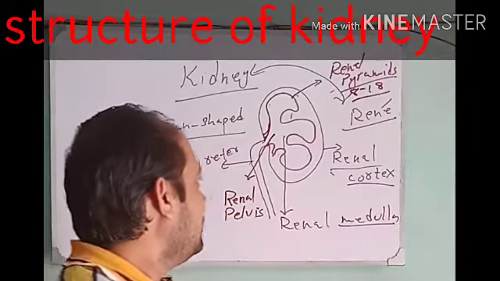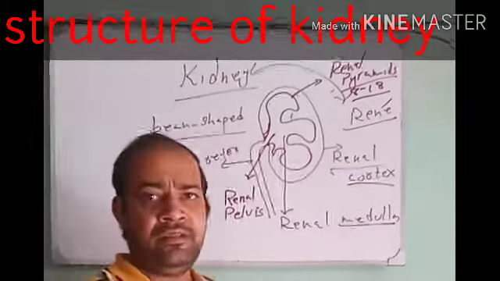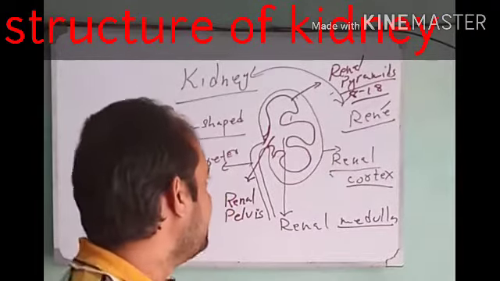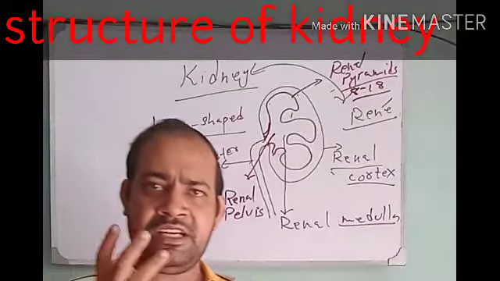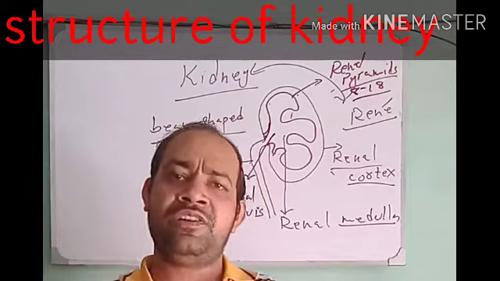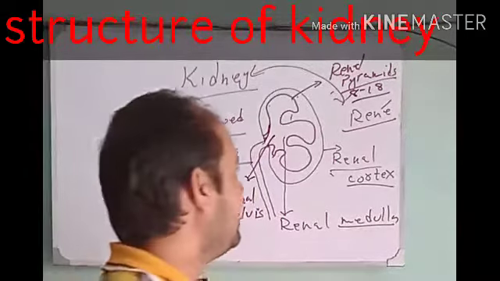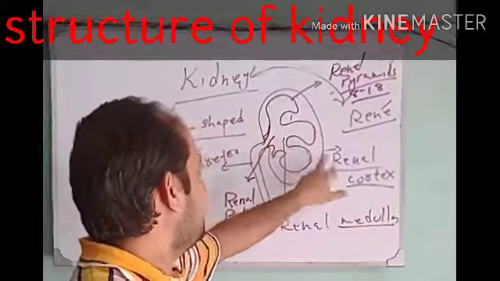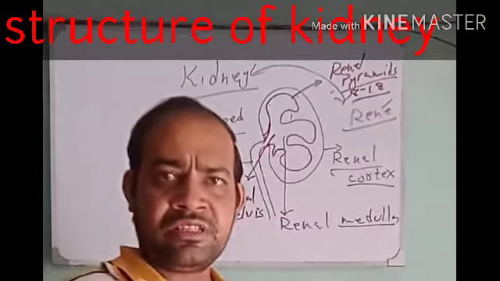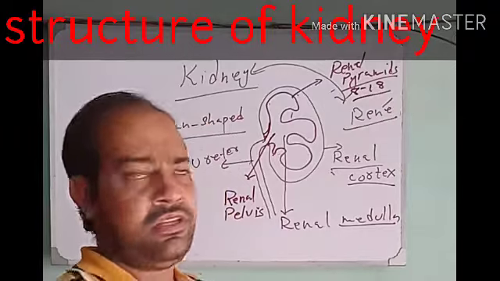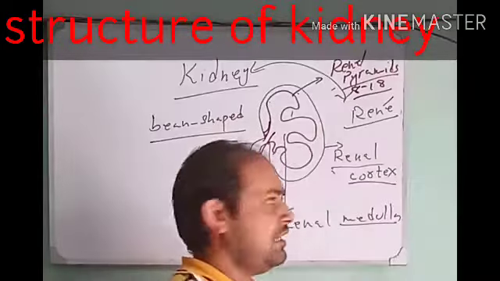And when we go into more details in the next video, we will study the nephrons. Nephrons are very tiny structures which make the functional and structural unit of the kidney. They are present in the renal cortex and in the renal medulla. More nephrons are present in the renal medulla.